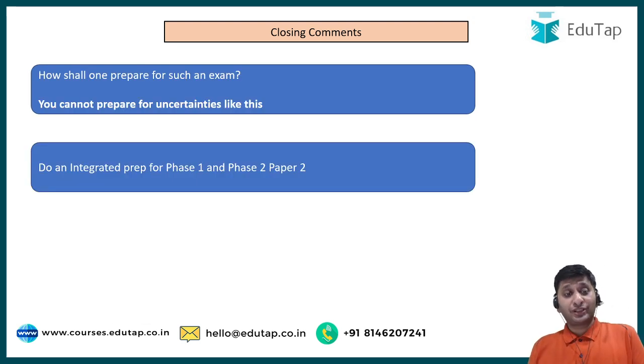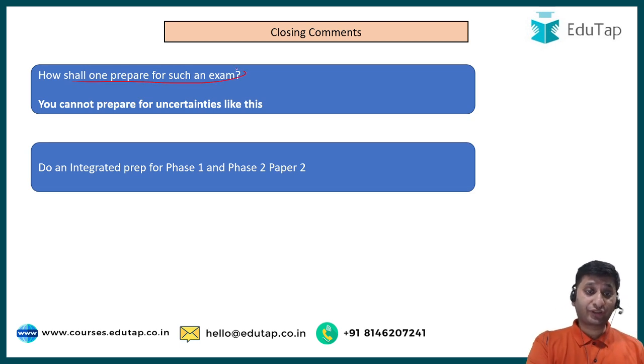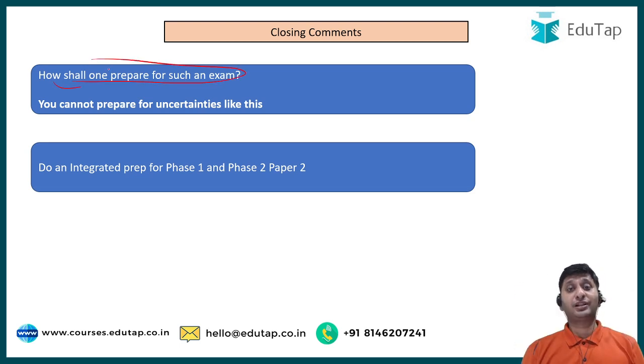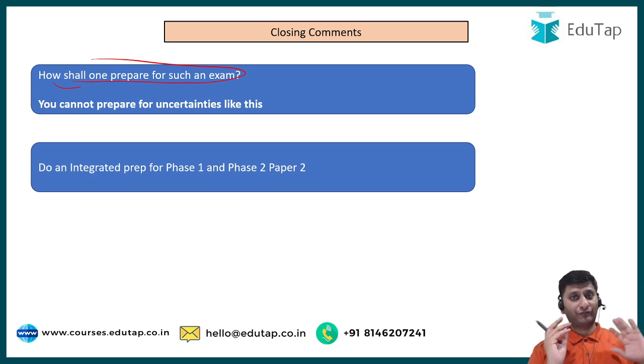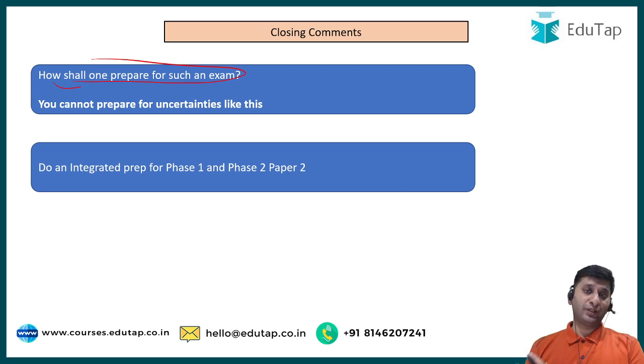Then the next question can be how one shall prepare for such an exam if it gets repeated next time. I would say you cannot prepare for uncertainties like this. Do not start covering the syllabus for legal stream or information technology stream, then you will be the biggest fool. You cannot prepare for uncertainties like this, because you have to believe that if such a paper comes, the questions will be on a tad easier side and you will be able to attempt, because again you just have to qualify. There are no competition based marks there, right? You don't have to score maximum to get selected there. So you can't prepare for such uncertainties.